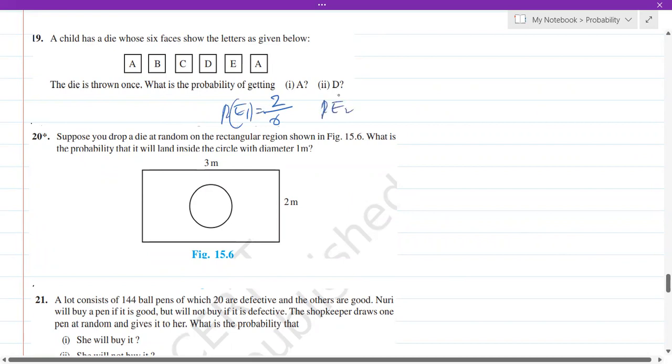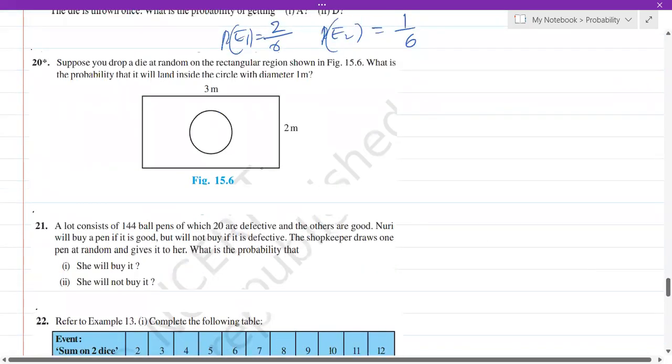Next, probability of getting D. There is only one D out of 6, isn't it? So therefore, it will be 1 out of 6. Coming to the 20th one, you got a mat like this, let's say a rectangular region, and inside we have got a circular region. Now, suppose you are dropping a die on this. What is the probability that it will land inside the circle itself? That is the question. Now, we have to calculate P of E.